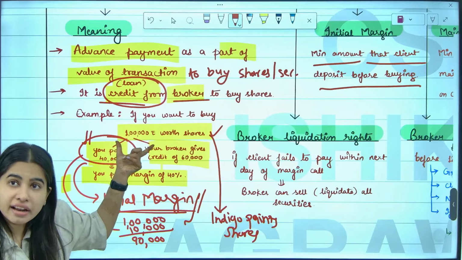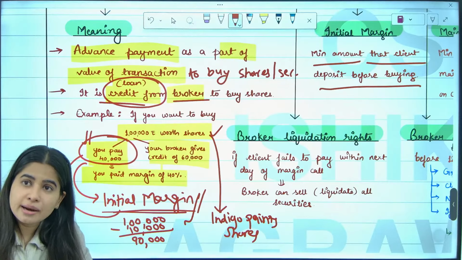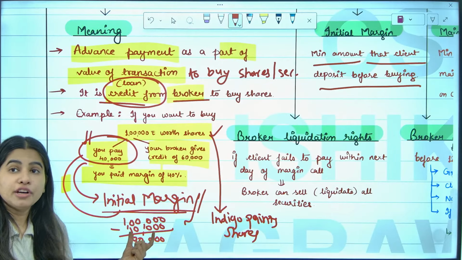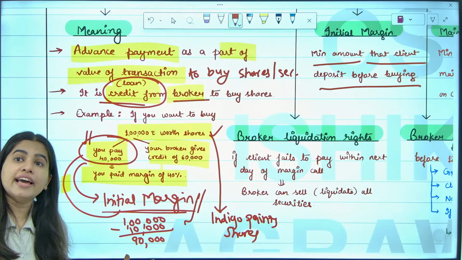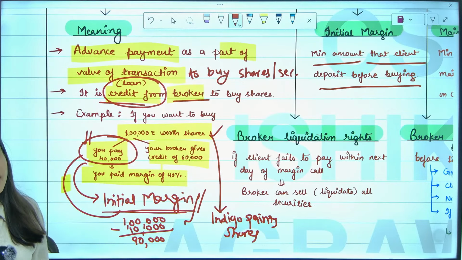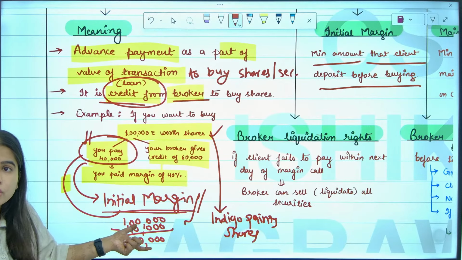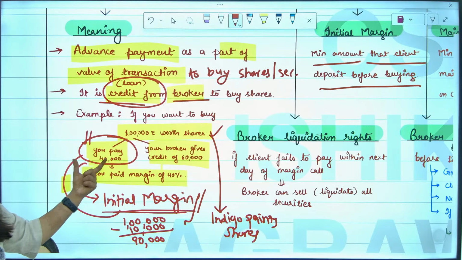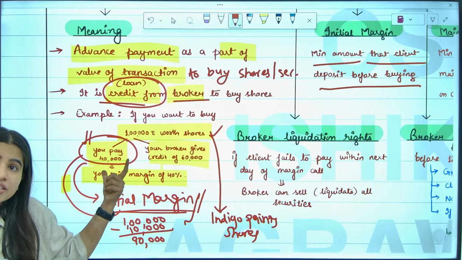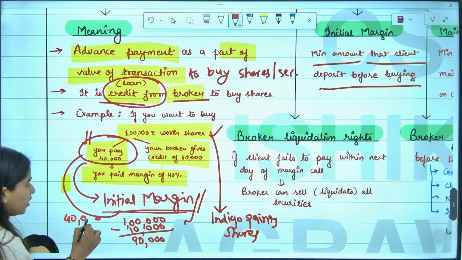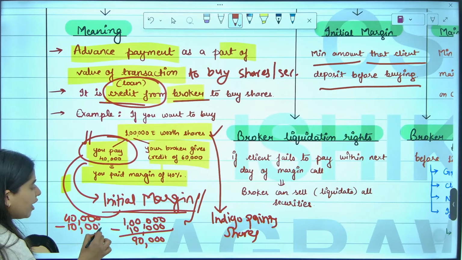I invested 1 lakh in shares, the share price has fallen, so I suffered a loss of 10,000. Now my 1 lakh has become 90,000. Now, in order to maintain this, I suffered a loss of 10,000 already. So, guys, my margin has fallen. Out of the total 40,000 that I paid, 10,000 loss I already have to bear.